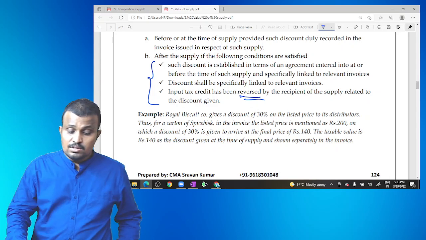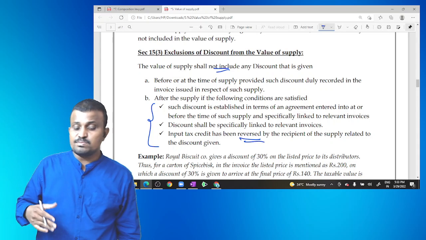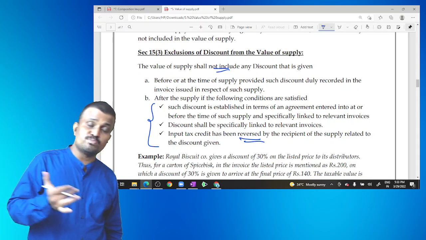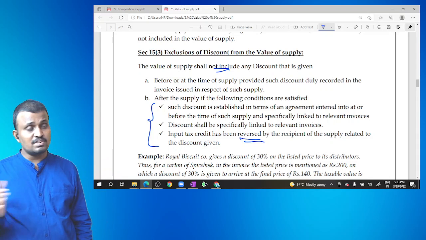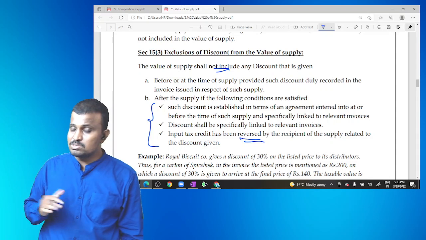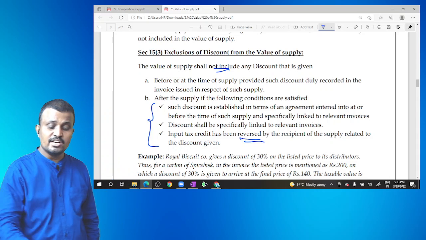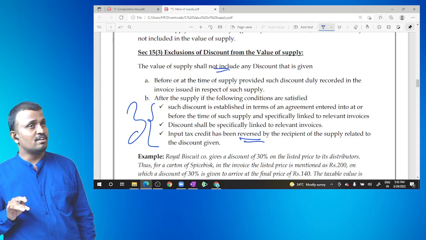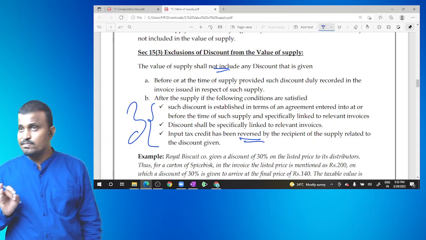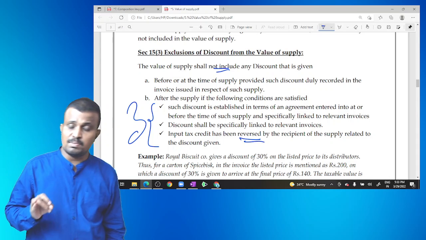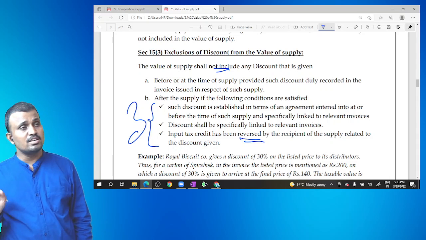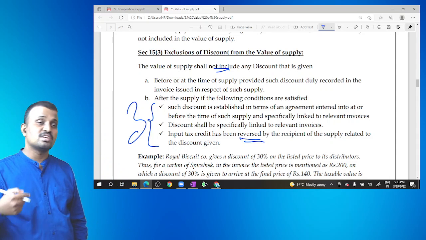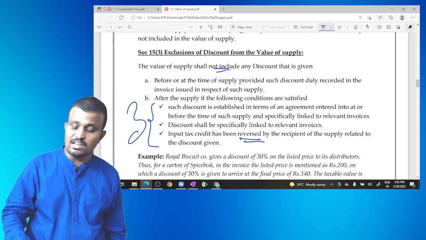Okay. So a discount provided either before or at the time of supply is excluded. A discount provided after the supply of the goods or services is also excluded if it satisfies three conditions: it is available on the date of entering into the contract, it relates to the respective supply, and the input tax credit to the extent of discount is reversed by the recipient if it was already claimed.